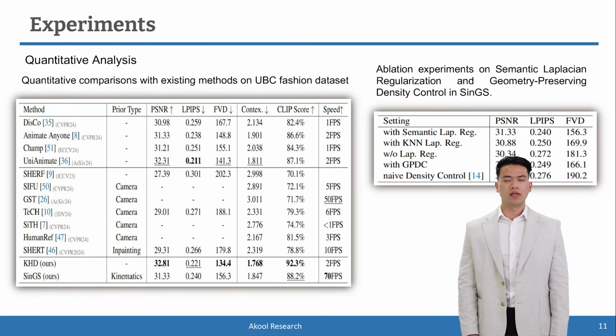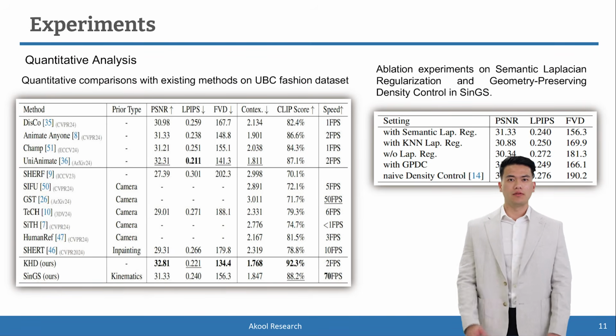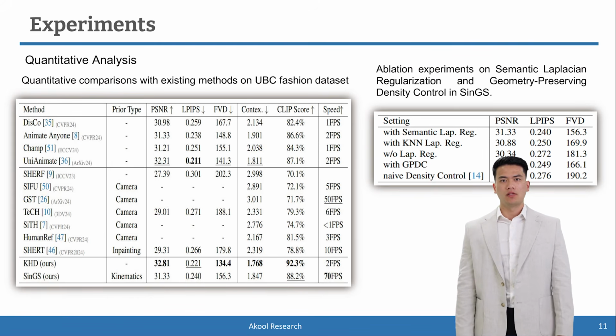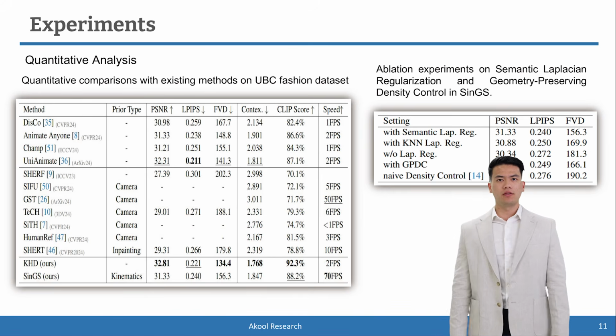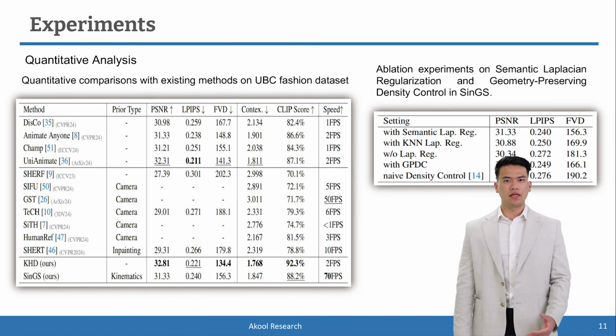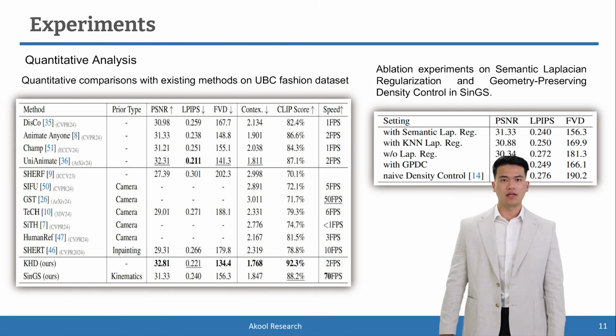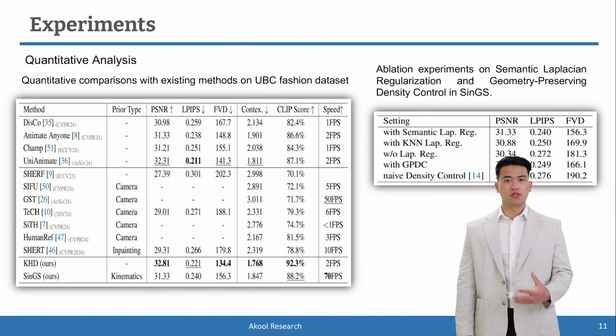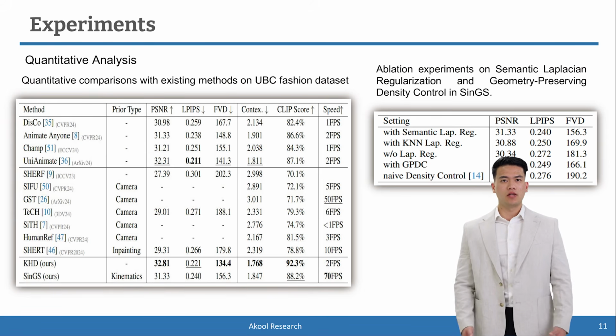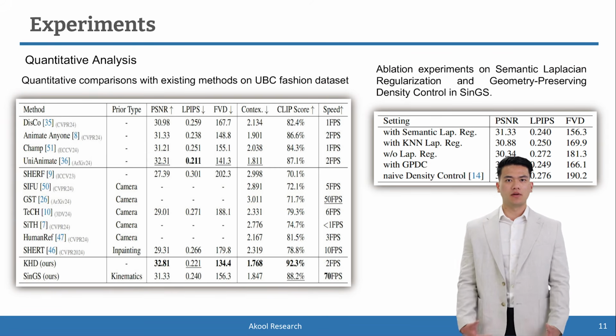While SynGS lags behind UniAnimate, it shows a significant advantage over other methods in some metrics. However, SynGS significantly outperforms diffusion-based animation methods in terms of inference efficiency and resource consumption. Our SynGS achieves 70 FPS during inference, with only 3.8 gigabytes of memory usage, tested on a single NVIDIA 4090 GPU, while UniAnimate, Champ, and Animate Anyone each require more than 0.4 seconds per image and consume over 12 gigabytes of memory. These quantitative results strongly demonstrate that SynGS is highly effective and feasible.